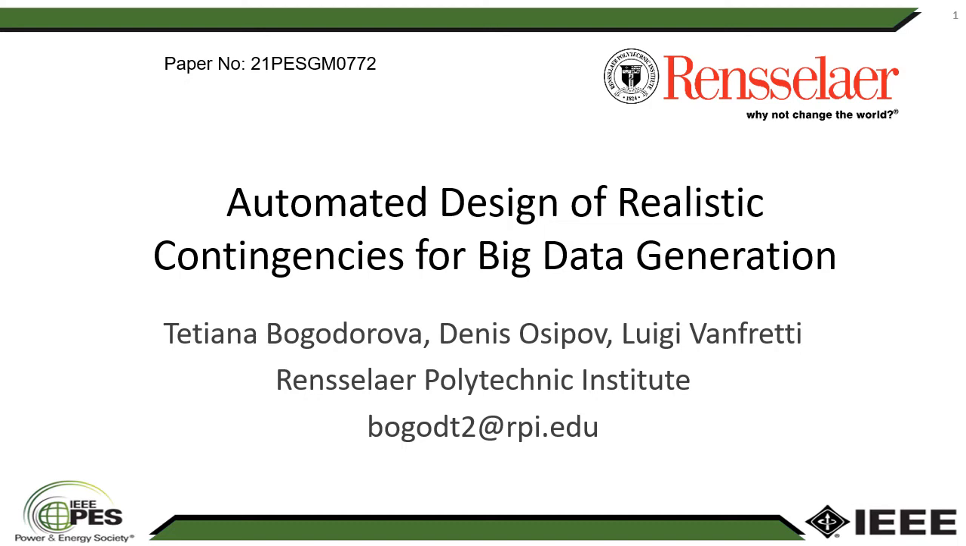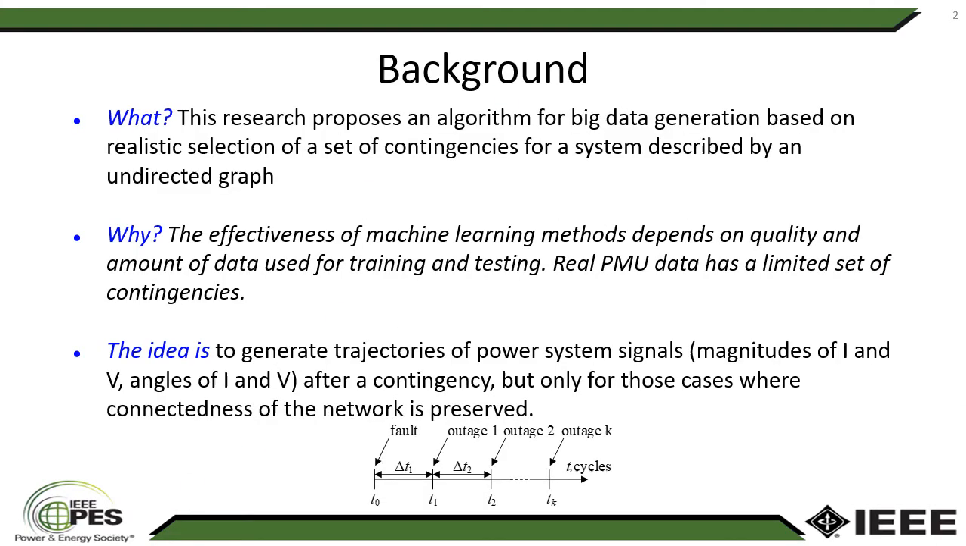I would like to present a paper, Automated Design of Realistic Contingencies for Big Data Generation. This research proposes an algorithm for big data generation based on realistic selection of a set of contingencies for a system described by a unit-directed graph.